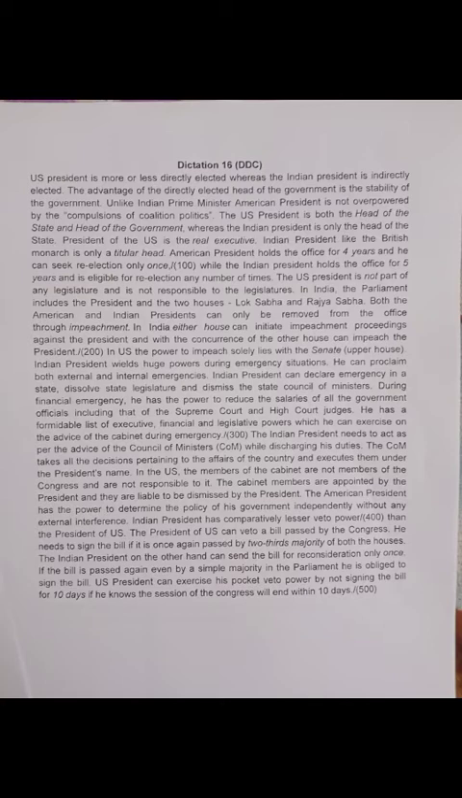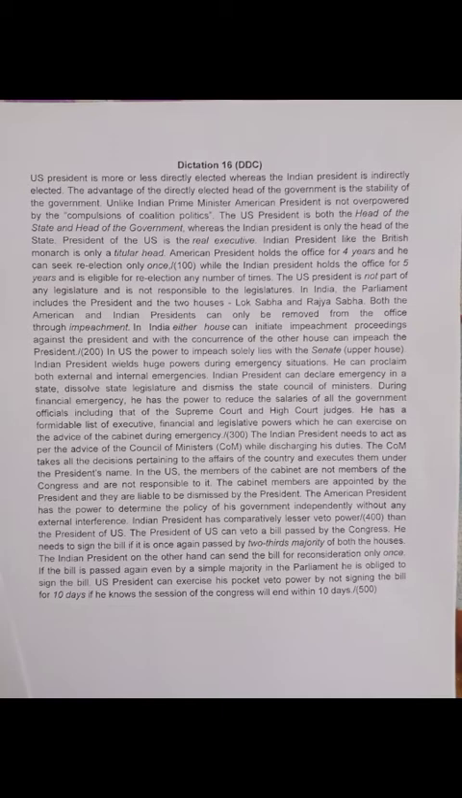Indian President has comparatively lesser veto power than the President of US. The President of US can veto a bill passed by the Congress. He needs to sign the bill if it is once again passed by 2/3 majority of both the houses.